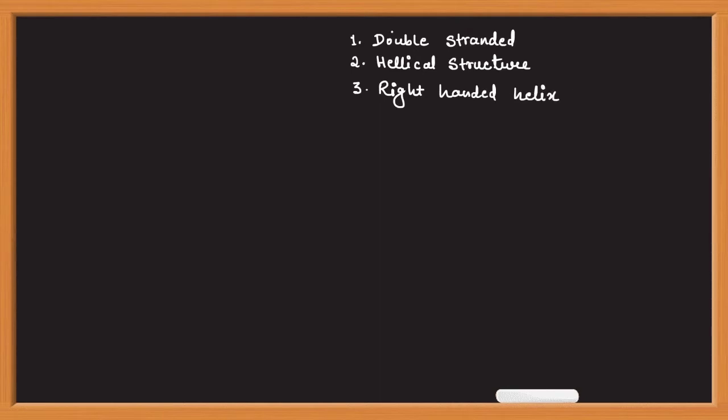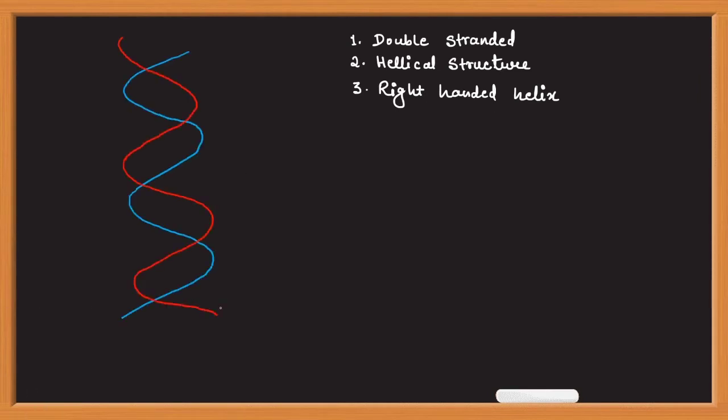So it is a double-stranded molecule, helical structure, and it is a right-handed helix. DNA is double-stranded, that is, it has two strands. They are present in a helical fashion and they are a right-handed helix.